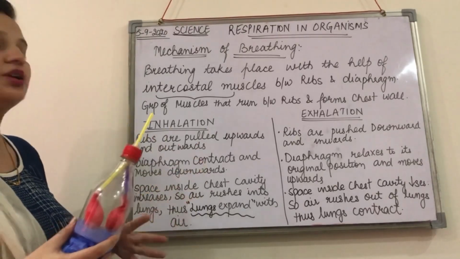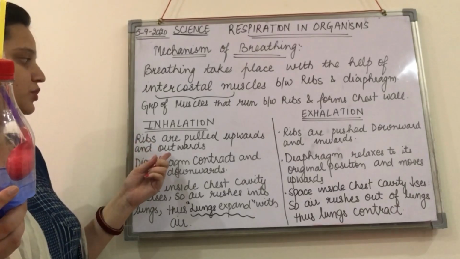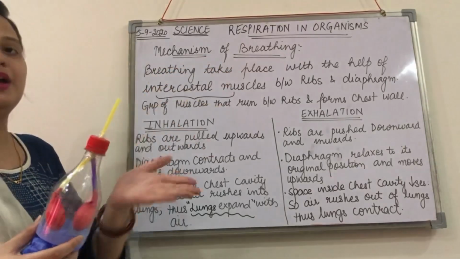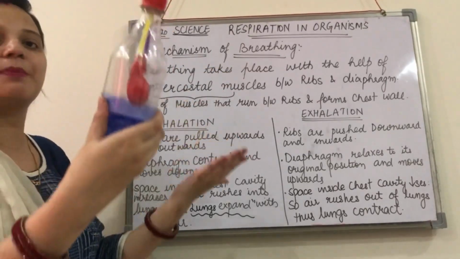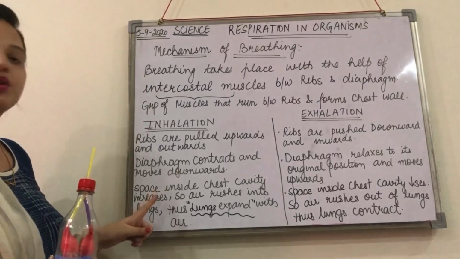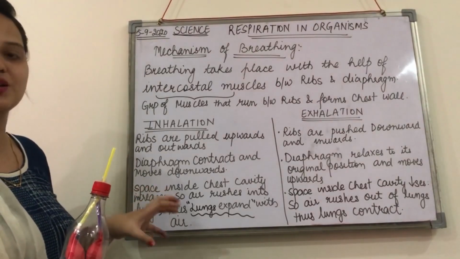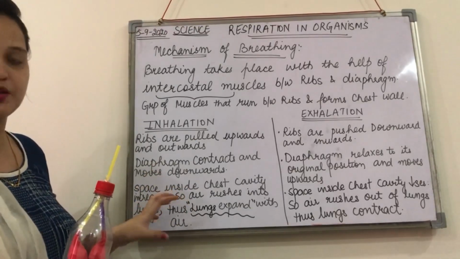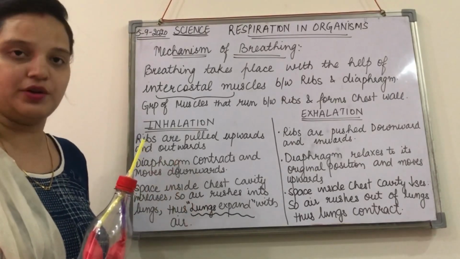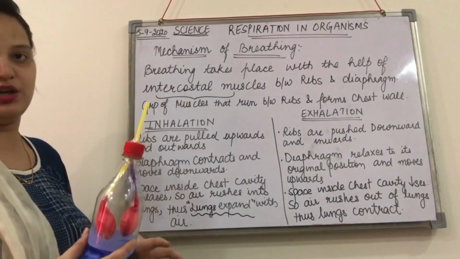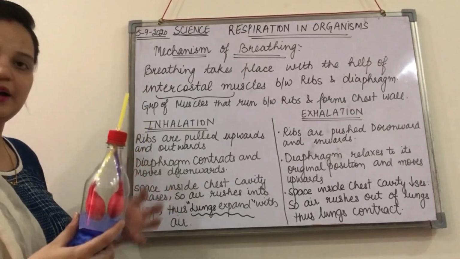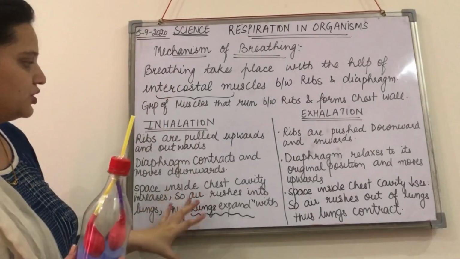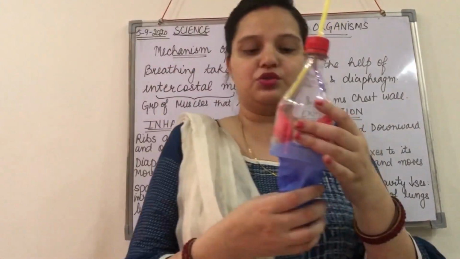The ribs will be pulled upwards and outwards. Upward means their position will change to a little upward, and a little outward means they are going to expand. So what is this going to give you? The space inside the chest cavity, the space inside the lungs and the ribs, is going to be increased. When the space is more, the air will rush into the lungs, and your lungs will expand with the air.